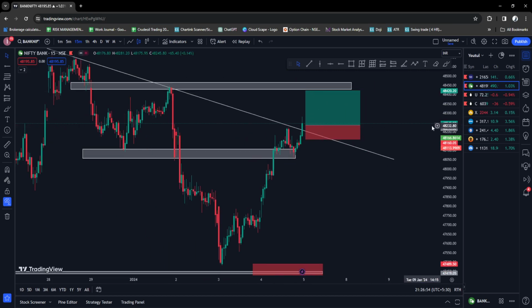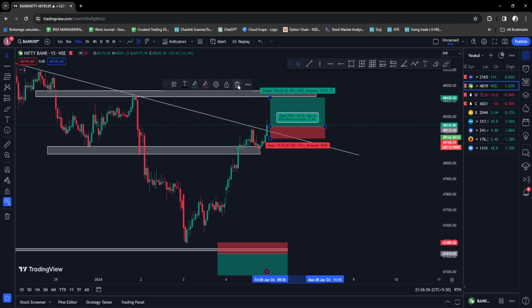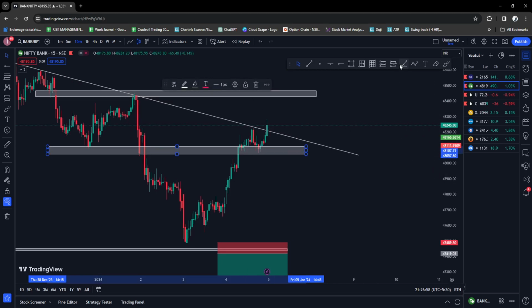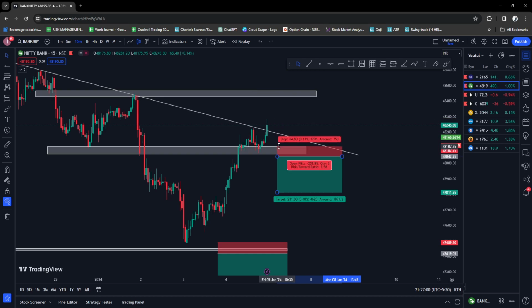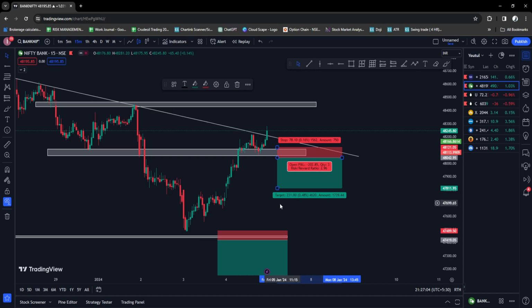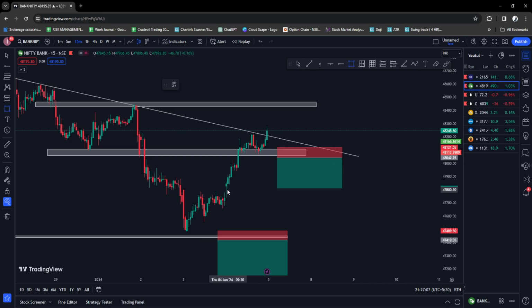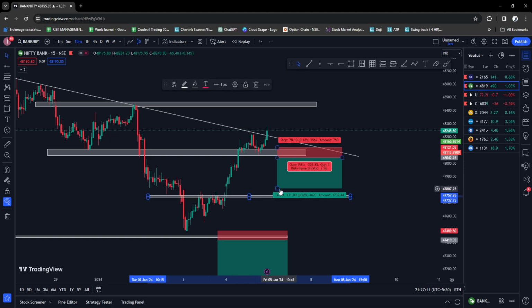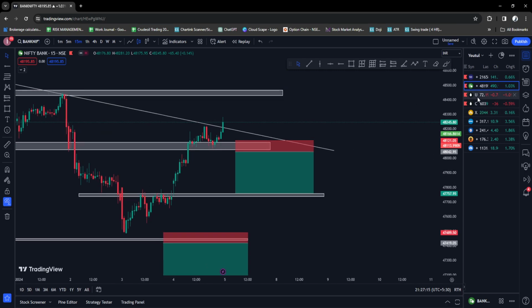The negative is if it turns back at the same place, and if it crosses this, that is 48,40 and below, I'll be shorting it. For shorting, I have a very good position here to keep as a target. This will be the target. This will be the target. We got too many confluences. This will be the target. Okay, so that's it for Nifty and Bank Nifty.